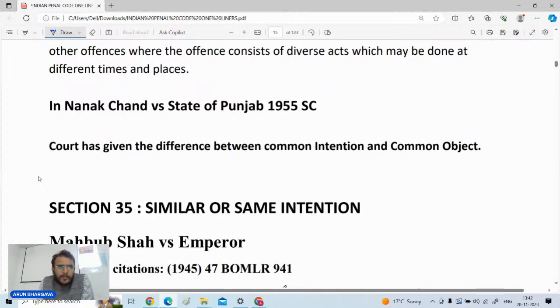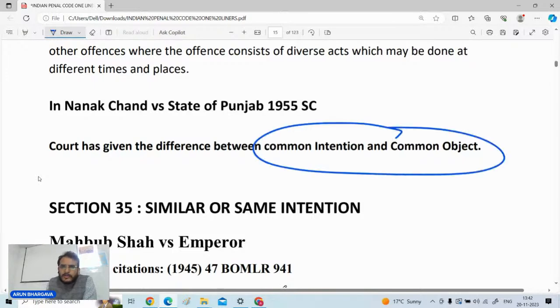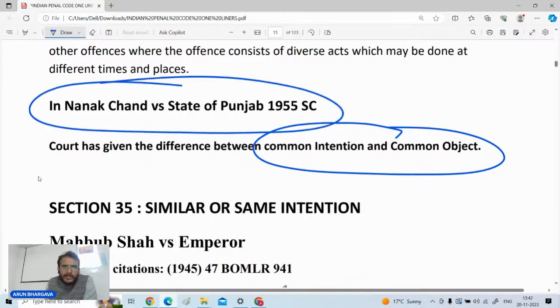इसके बाद another important case in which the court has given the difference between common intention and common object. This difference was given in the case of Nanak Chand versus State of Punjab. A very very important judgment. कभी भी आपको रिटर्न में कोई क्वेश्चन आ जाए that what is the difference between common intention and common object, you can mention Nanak Chand versus State of Punjab, 1955 Supreme Court.